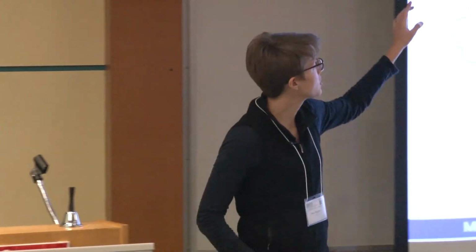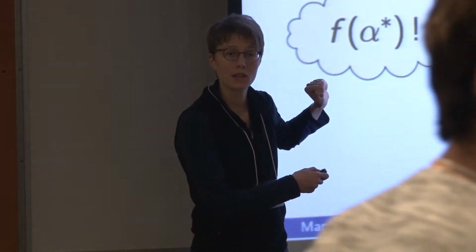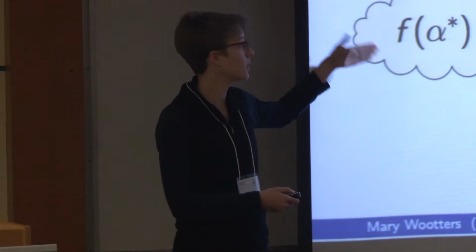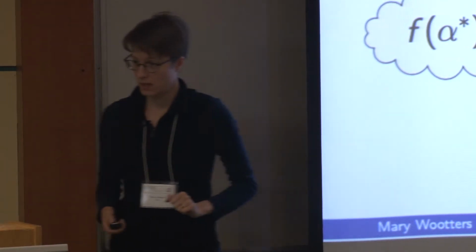In particular, if I want to know not just the whole polynomial, but just f of alpha star, I can do the same thing. I can find k different evaluations, recover the whole polynomial, and in particular recover the one point that I'm interested in. So this is good, very standard.